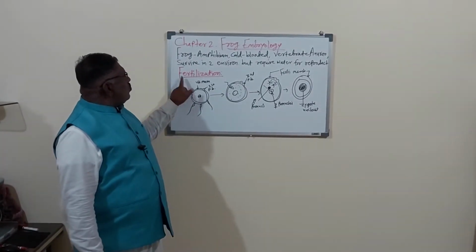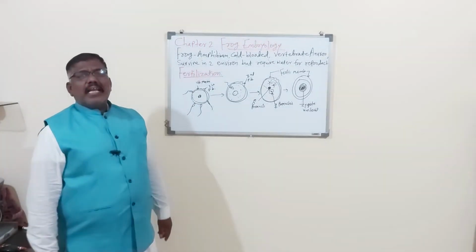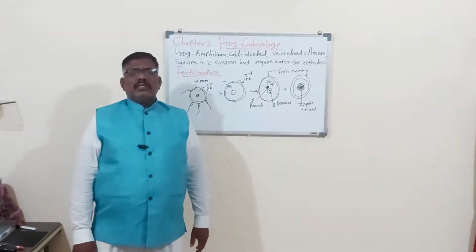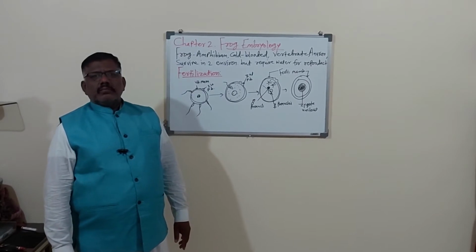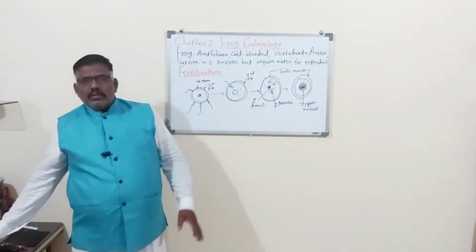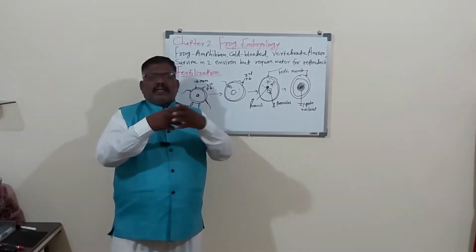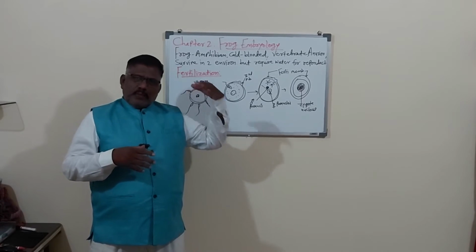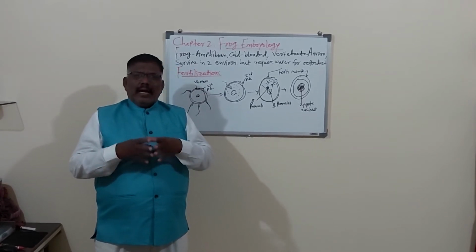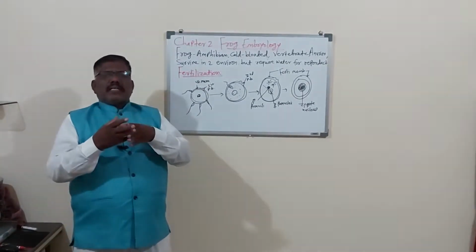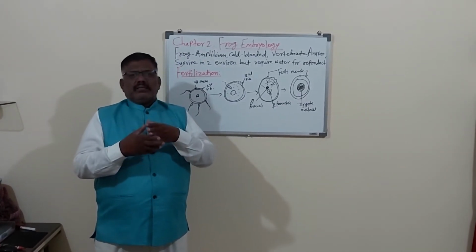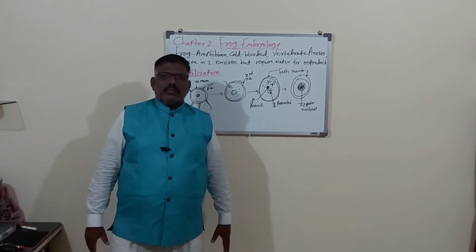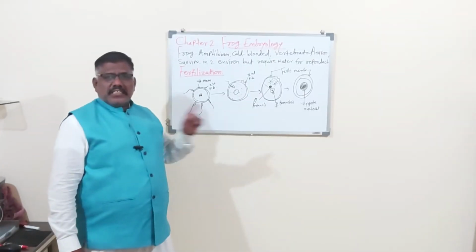So here now we will study as per the syllabus, that is the fertilization. So fertilization means the sperm and ova fuse together, combine together. Male produces the sperm, female produces the ova, and the fusion or combination of the male and female together is called fertilization. In frog, fertilization is external.